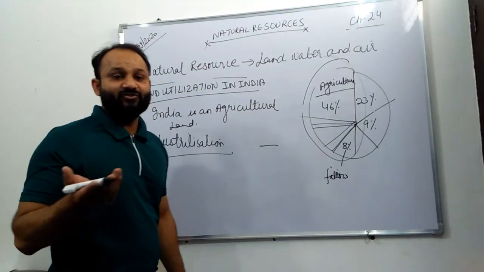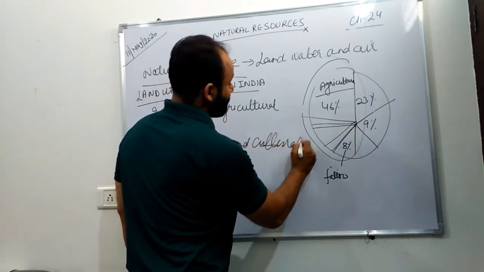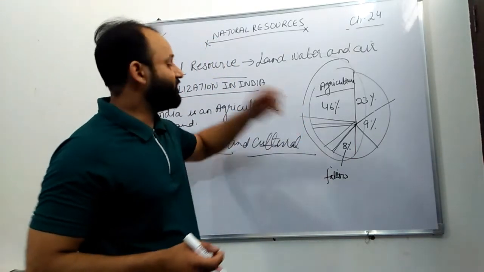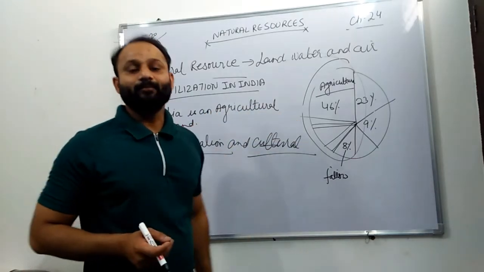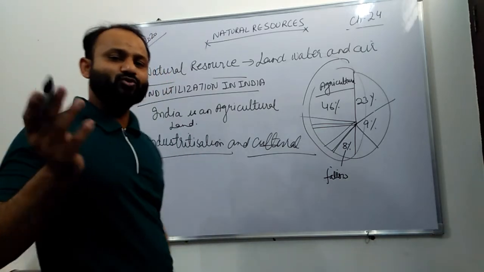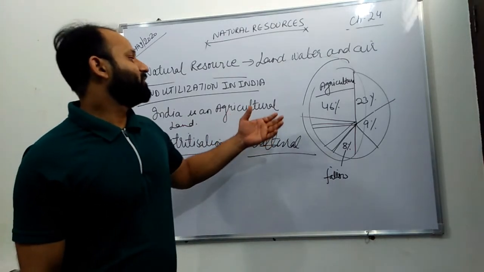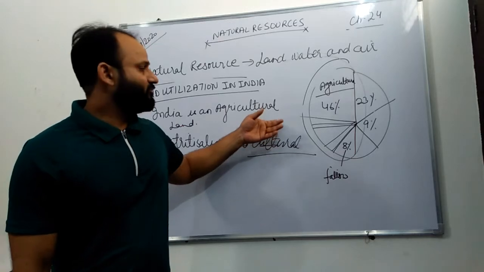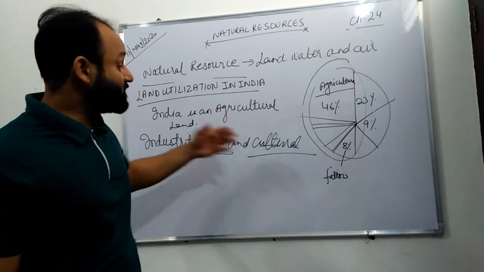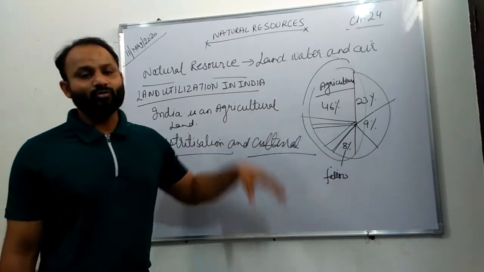So the cultural change, I was talking about industrialization and culture. The cultural change has shifted agricultural land into, we can say, urbanization. Many years ago, people were having agriculture fields, but they are supposed to leave that place and move to big cities, and construction of roads, malls, shopping complexes, theaters, multiplexes has increased. The cultural change has rapidly increased, and people are leaving agricultural land and moving to a different place.